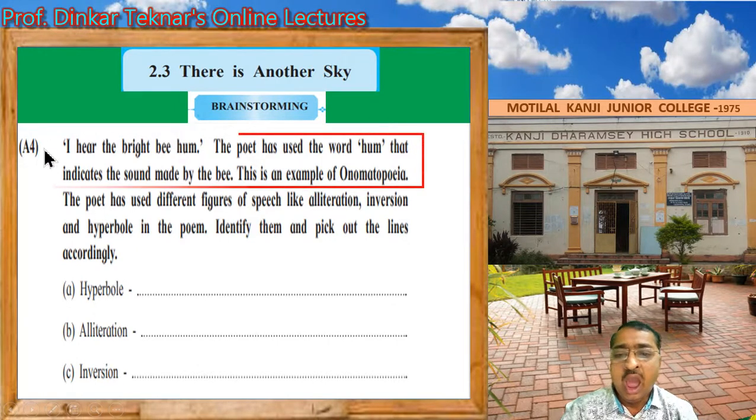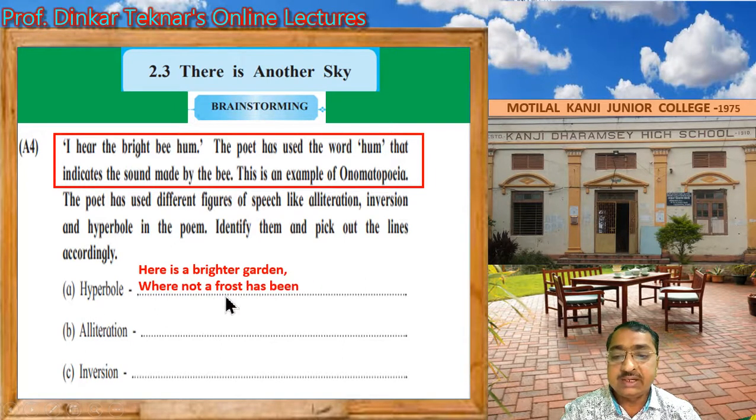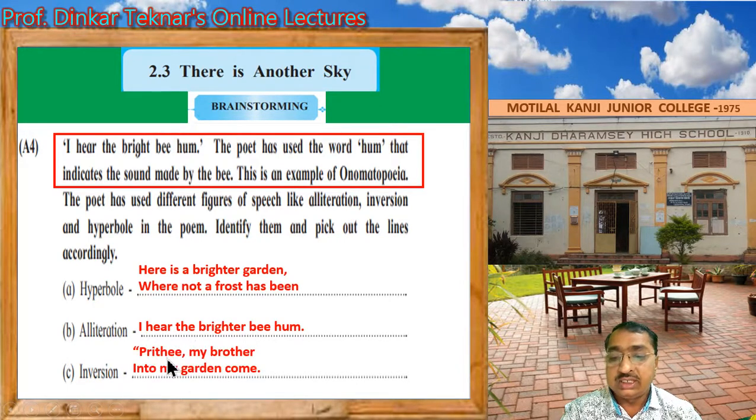Here, this is the box. This is the figure of speech onomatopoeia. Then another is hyperbole. Here is a brighter garden where not a frost has been. Alliteration: I hear the brighter bee hum. And then inversion: Priti, my brother, into my garden come. Inversion, do you know? English medium students might have studied it. When the order of words is changed, words are not in correct order, this is inversion. Means words are inverted.